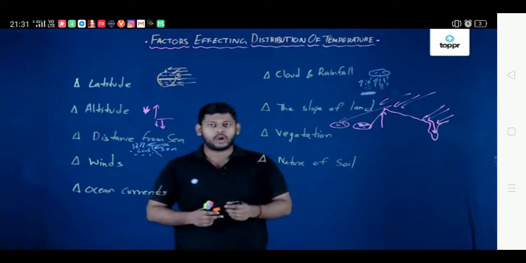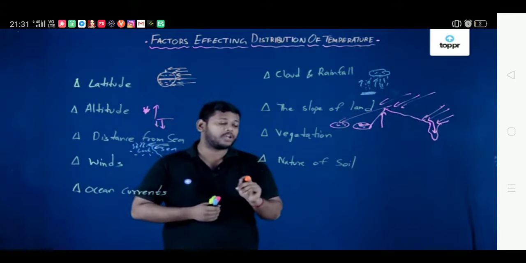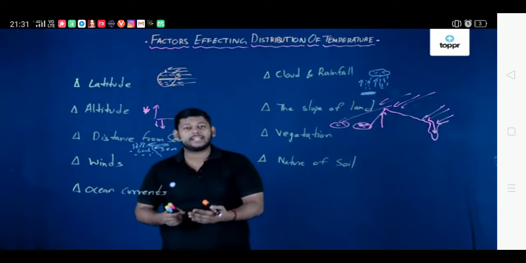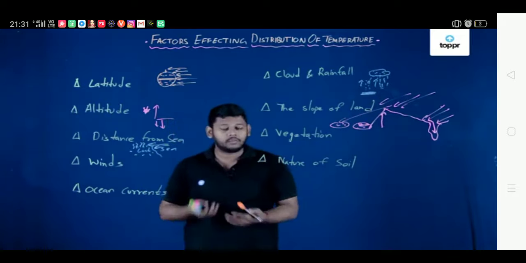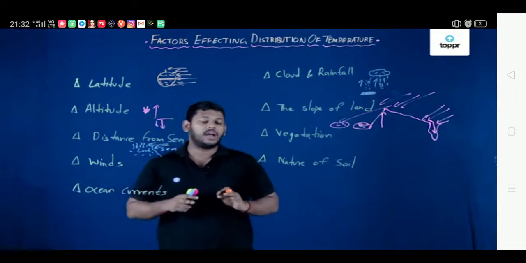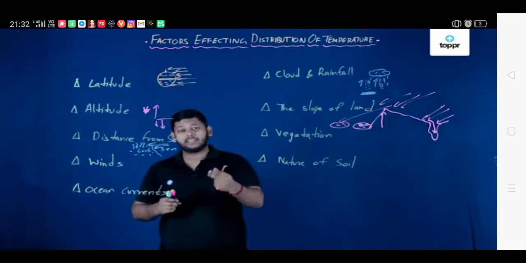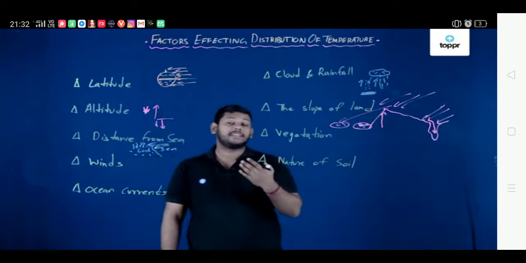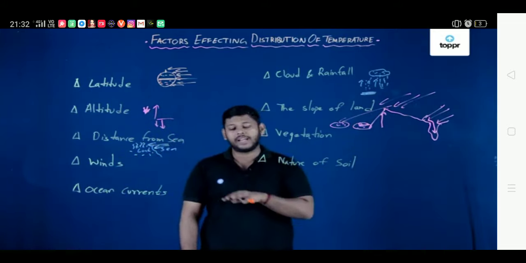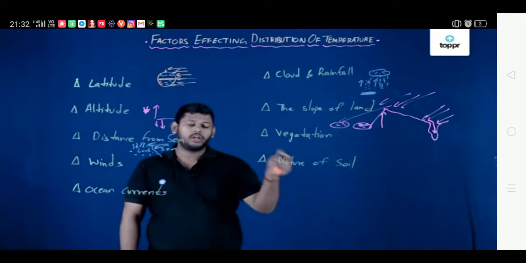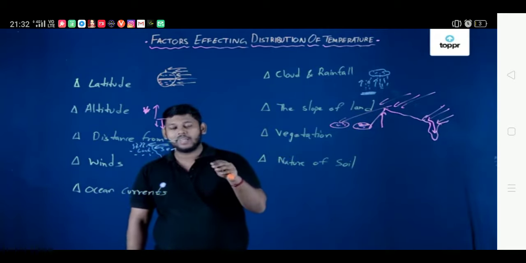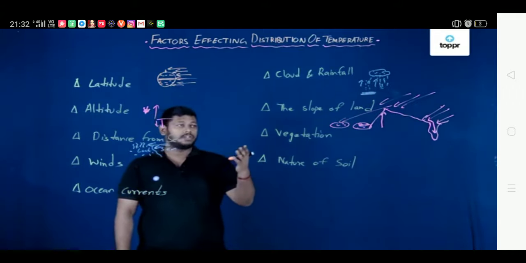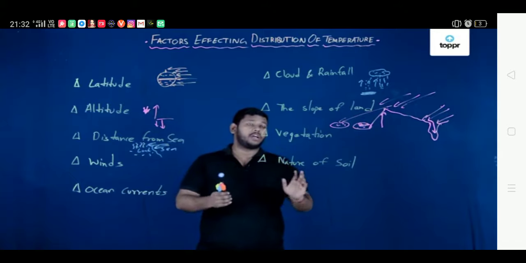Next, we have the nature of soil. Basically, this means the moisture content in the soil. If there is moisture content in the soil, the sun's heat will remove the moisture and cool down the earth, and whenever the earth is radiating, it will cool down the surface, which will cause a lot of relief to the land. And if there's no moisture, such as in places like deserts, that will cause excessive heat.